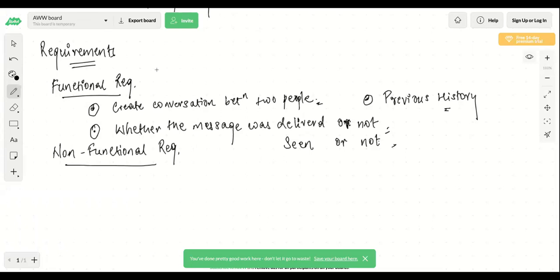Okay, so these are our functional requirements. Now what are non-functional requirements? Functional requirements are generally collected from end users. I'll just mention here, end users. Now non-functional requirements are the requirements which are generally taken care of by you as an engineer.